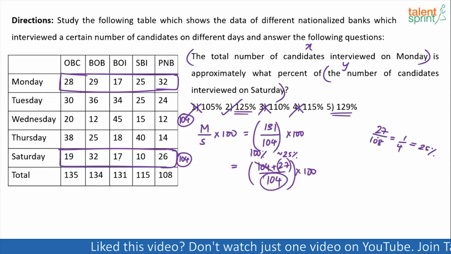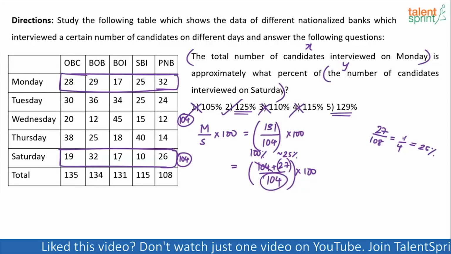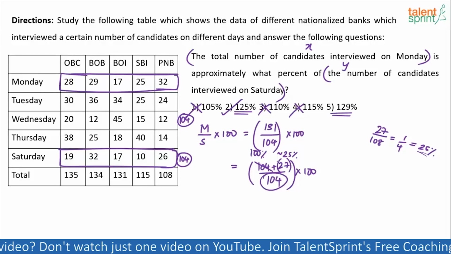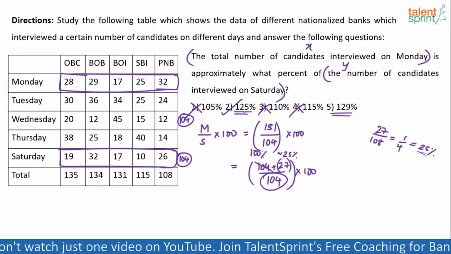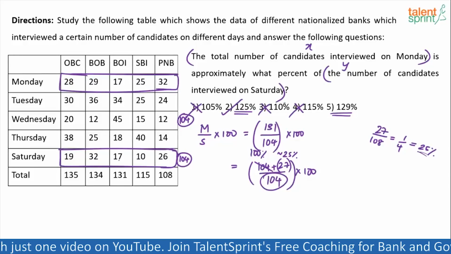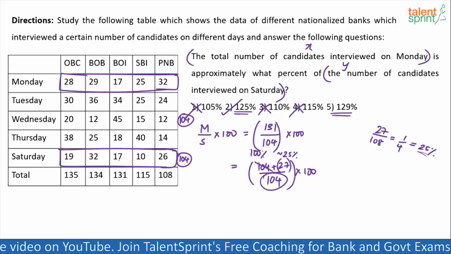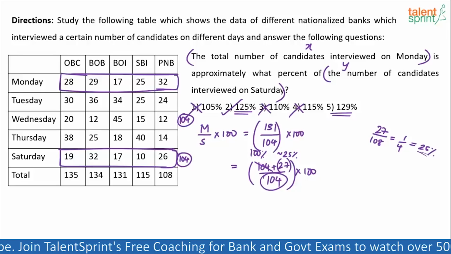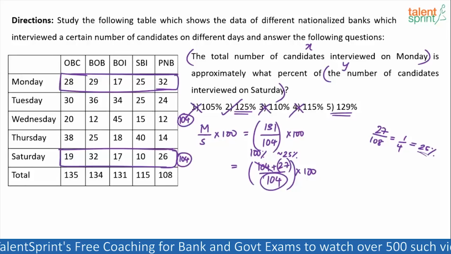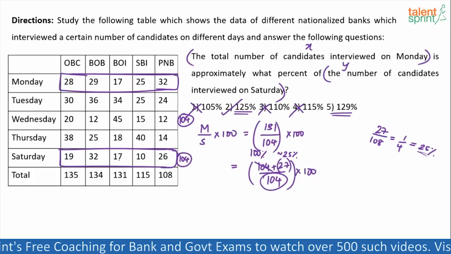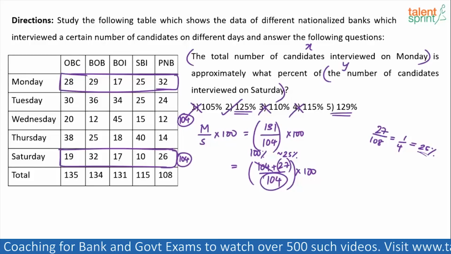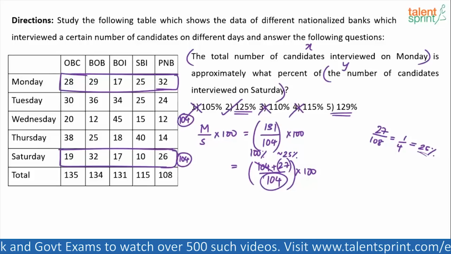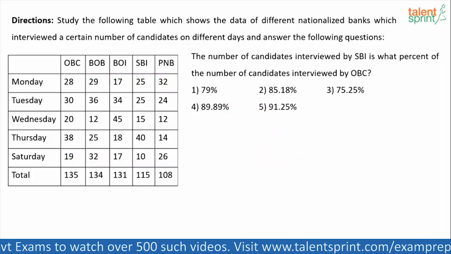You're getting it? 27 by 108 is 1 by 4, 25%. Actual denominator is less. When the actual denominator is less, actual value will be more, but slightly more than 125. It will not be so much more that it becomes 129%. It will be close to 125, 126%. Again, this is all about your numerical skills. If you're not too sure, do it step by step and get to the exact number. All right, answer is option 2, 125%. Let's move to the next question.